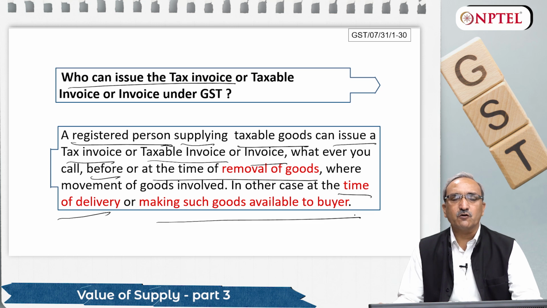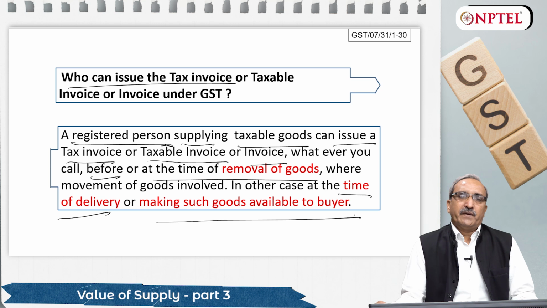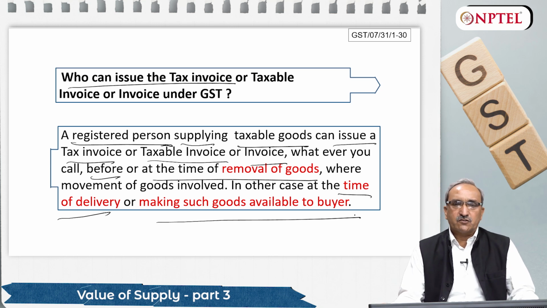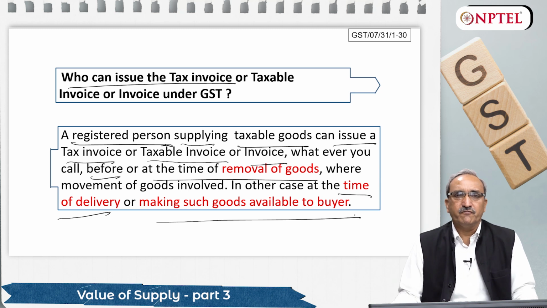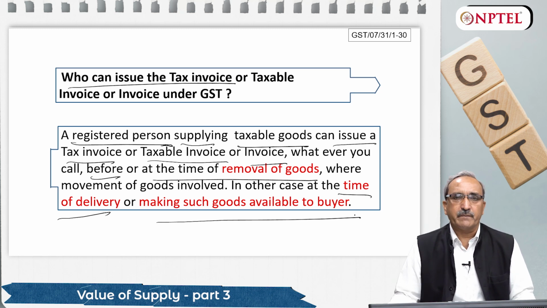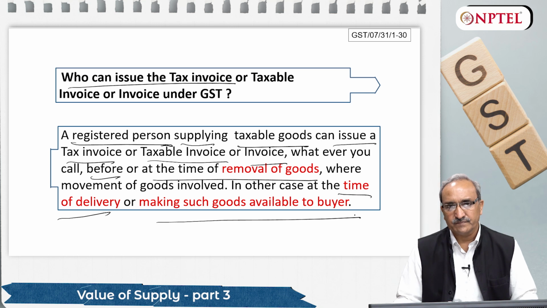It's a document which shows that you have supplied some goods. Merely a physical movement of goods is not a supply. You cannot establish supply only through this document because ultimately the record will speak. So the invoice is a document which at a later stage will establish that yes, there was a supply.